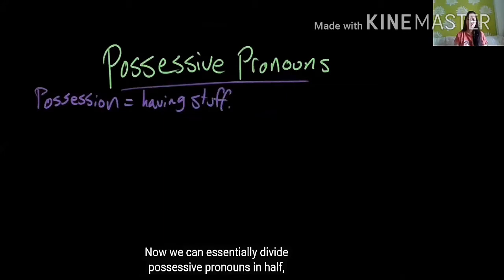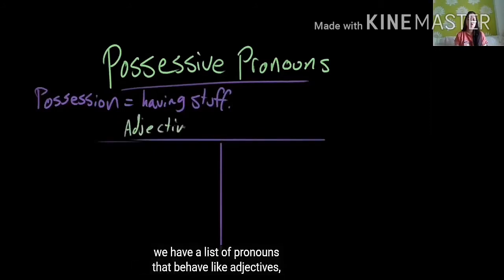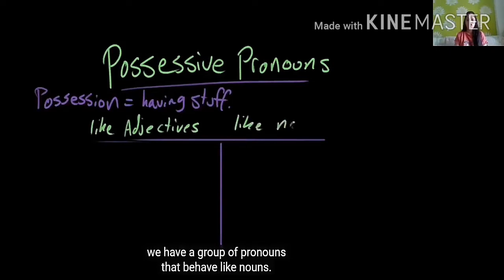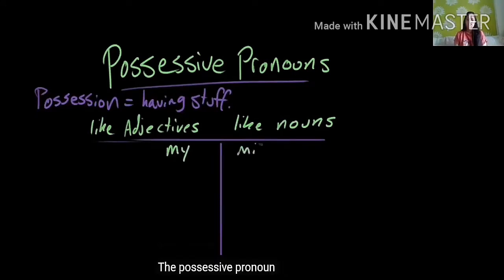Now we can essentially divide possessive pronouns in half, because on this side of the divide we have a list of pronouns that behave like adjectives, and on this side we have a group of pronouns that behave like nouns. I'll list them and then we'll give some examples. So the possessive pronoun that behaves like an adjective for me is my. The possessive pronoun that behaves like a noun for me is mine.